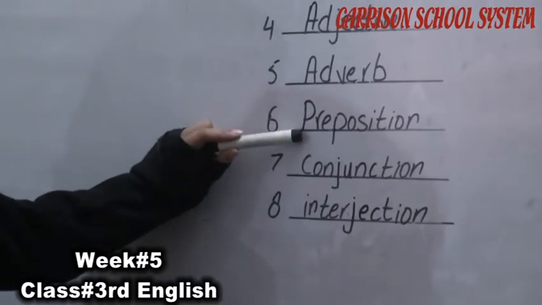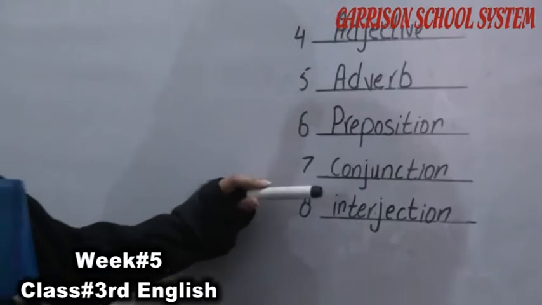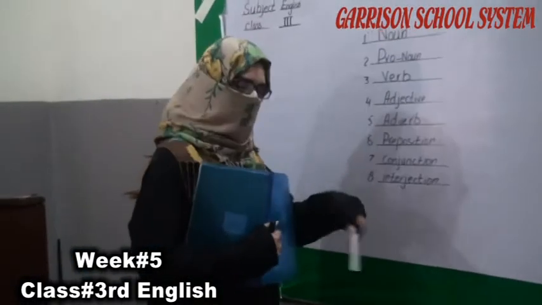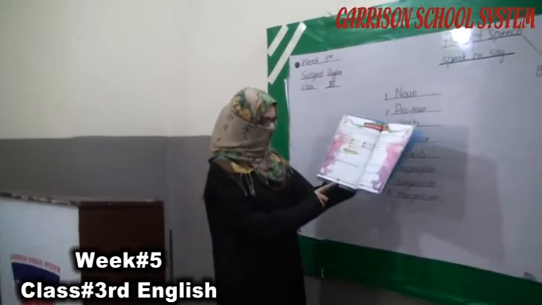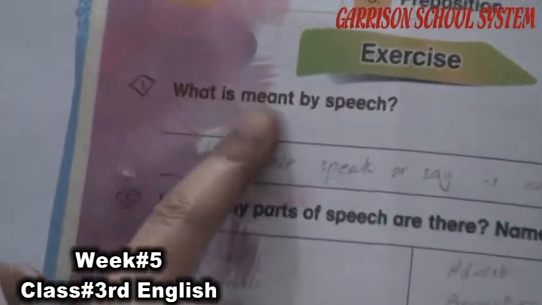Conjunctions are the combining words, like and, or. The rest of the others we will read in the next chapters. Now, if we talk about page number 10, have you read all this? Now they are asking what is meant by speech.